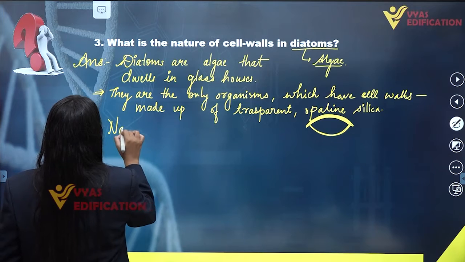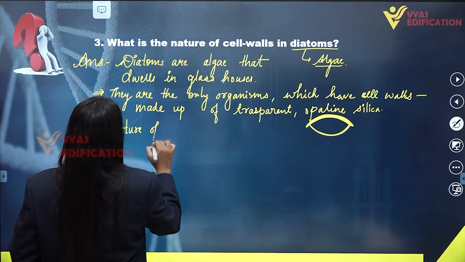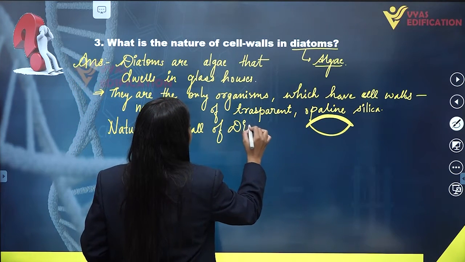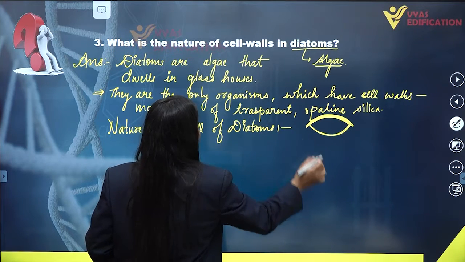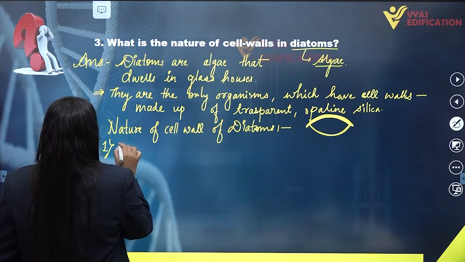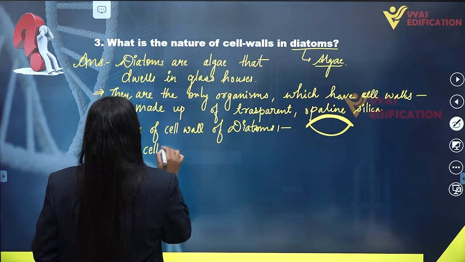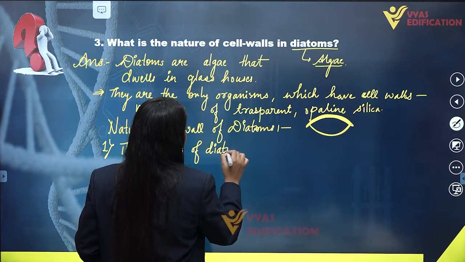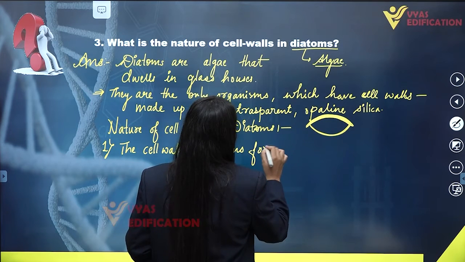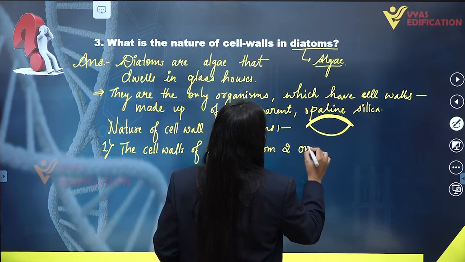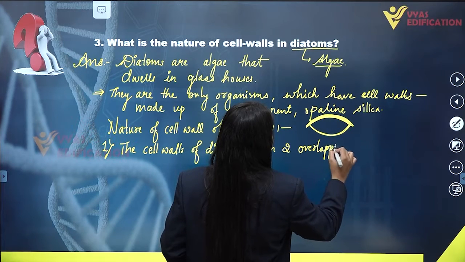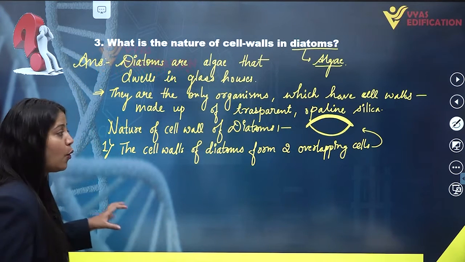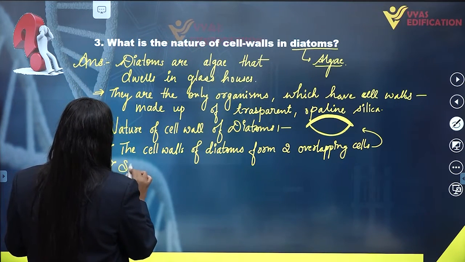If we talk about the nature of cell wall of diatoms, then the cell wall of diatoms forms two overlapping cells, like this, and the cell wall of diatoms is actually made up of silica.